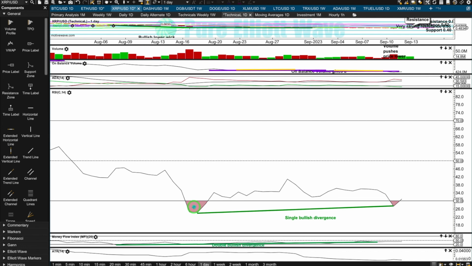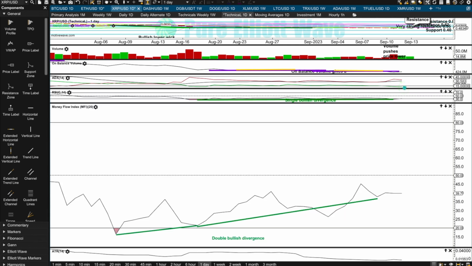RSI reached somewhat oversold and exhibits single divergence. This could develop further. We could see double or even triple bullish divergence before the final low is found. Likewise, money flow, double bullish divergence after reaching oversold.